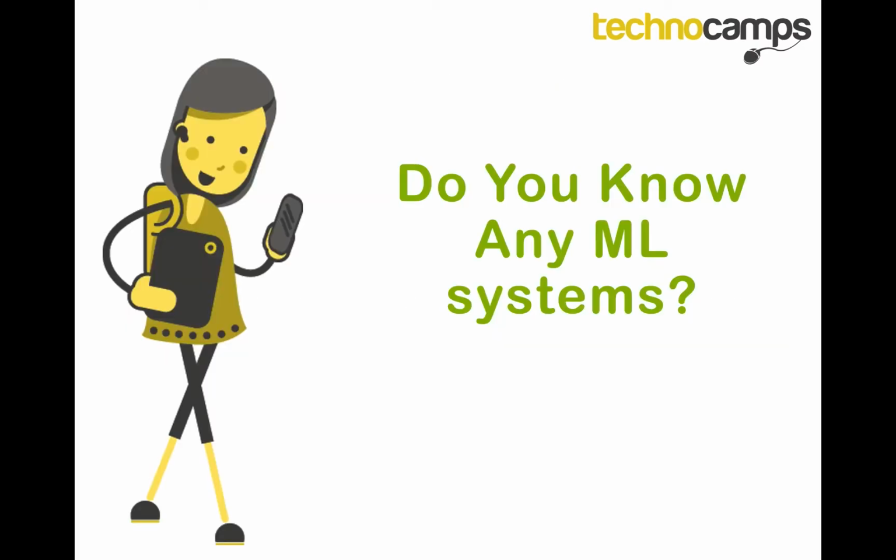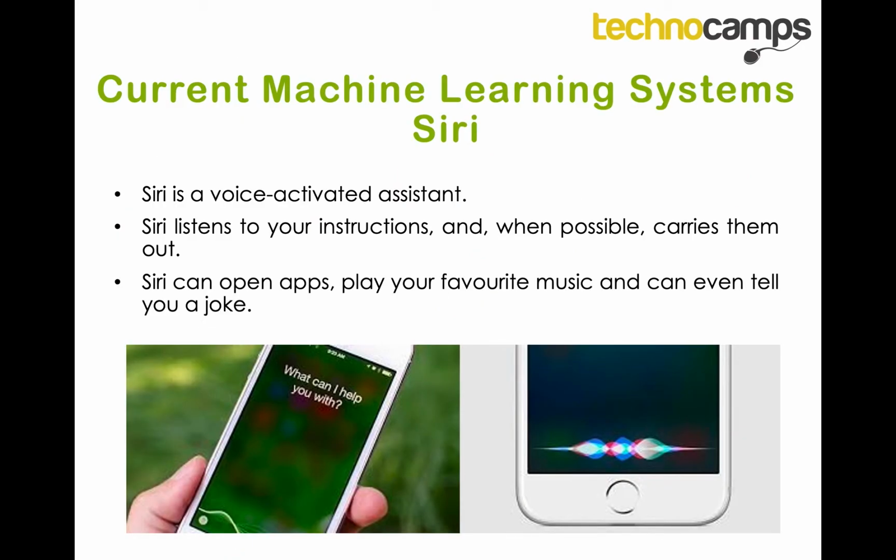Now, you may not have noticed, but you probably have come across machine learning systems or used them before. An example of a machine learning system that you might have heard of is Siri. Now, Siri is a voice-activated assistant similar to Alexa, Cortana, Hey Google, and Amazon Echo.